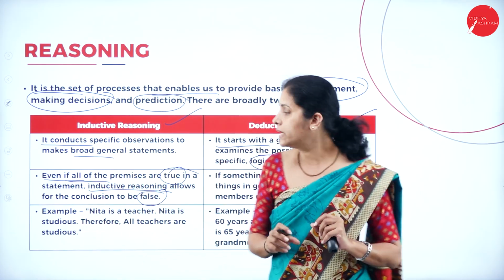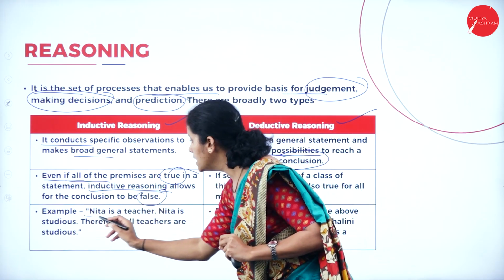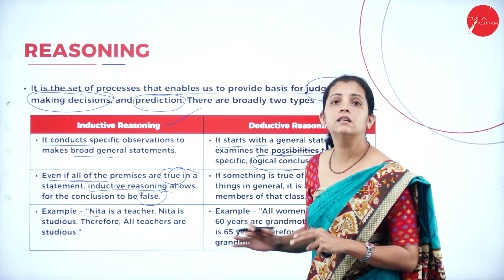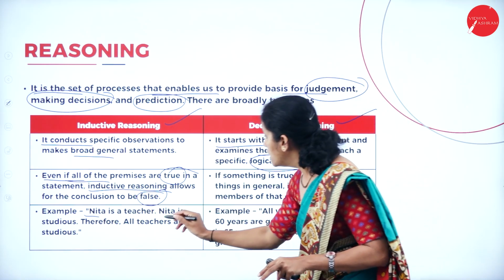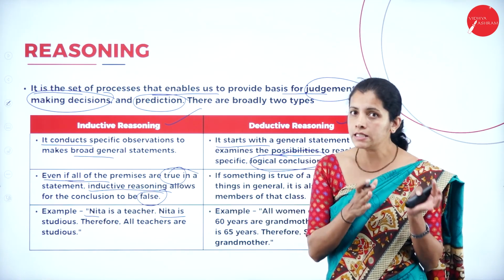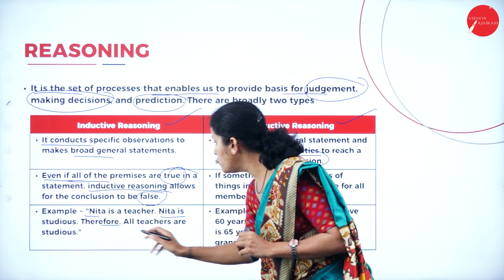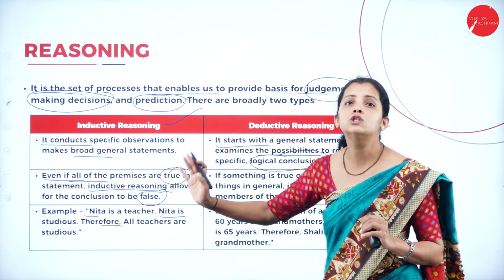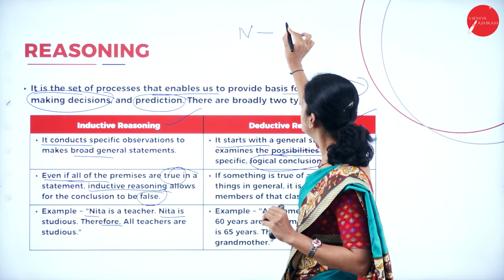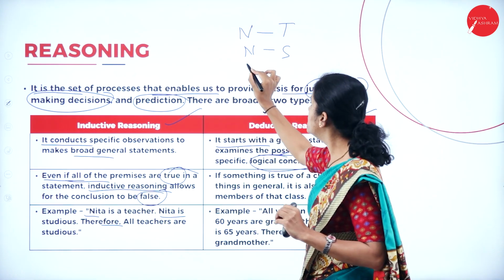Now, let me take a simple example here. Neeta is a teacher. Neeta is studious. So Neeta is a teacher and she is studious.